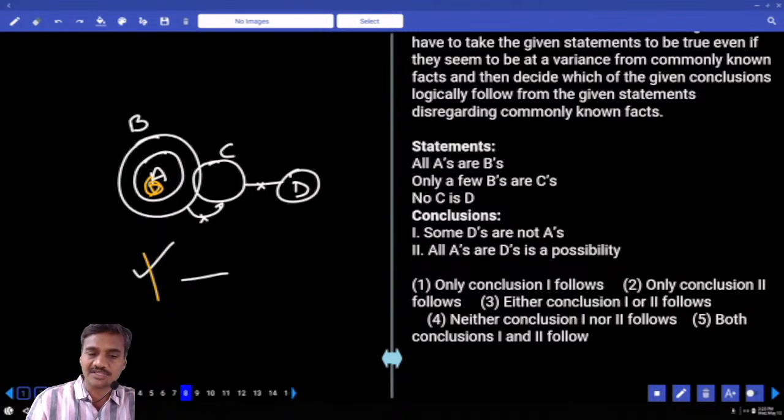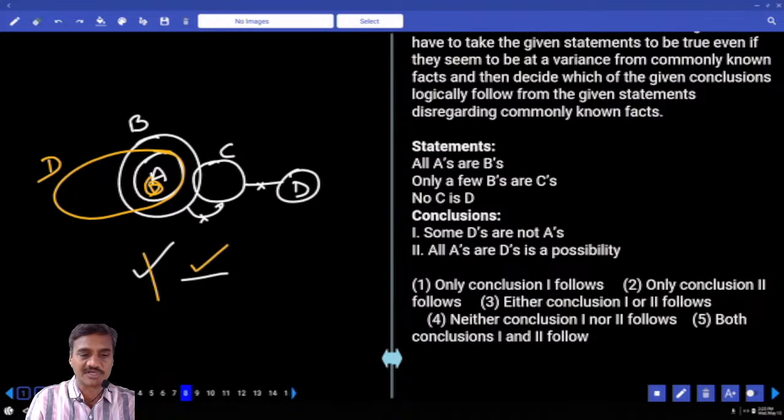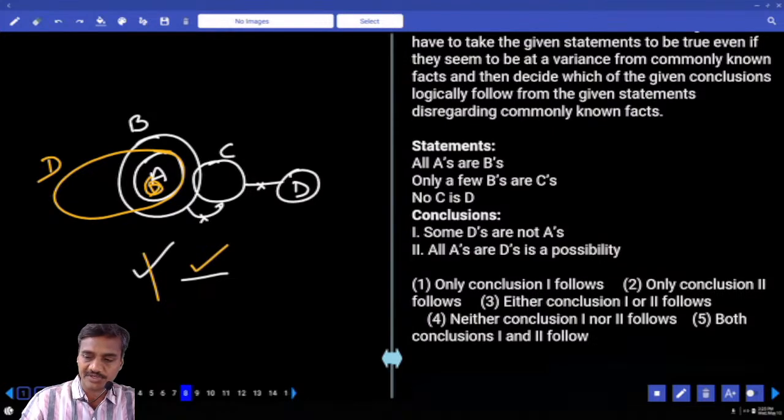Then second, all A's being D's is a possibility. Tell me whether I can write it like this or not. Yes, hence all A's being D's is a possibility. Only 2, that is the choice for question number 8.